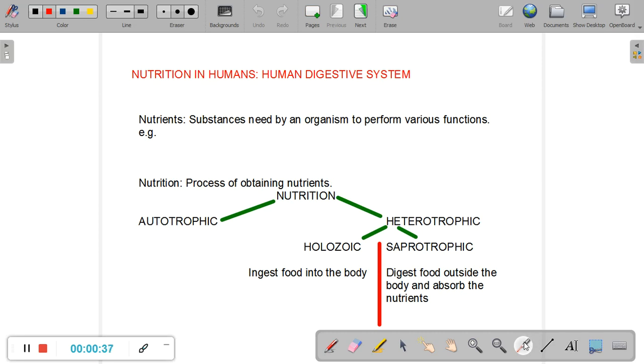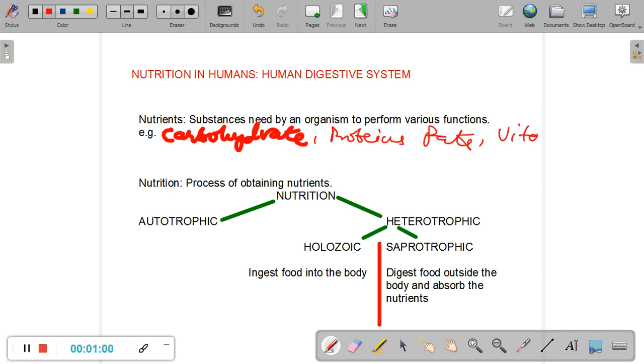Now there are five groups of nutrients that I hope everybody knows, but we should discuss them again. The first important type of nutrient is called a carbohydrate. Similarly, we also have other nutrients such as proteins, fats, vitamins, and minerals.